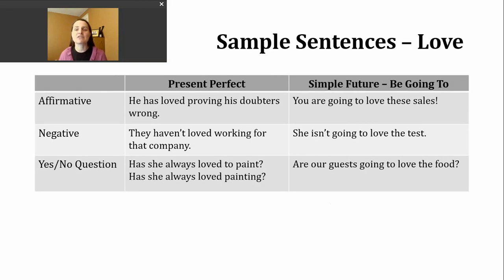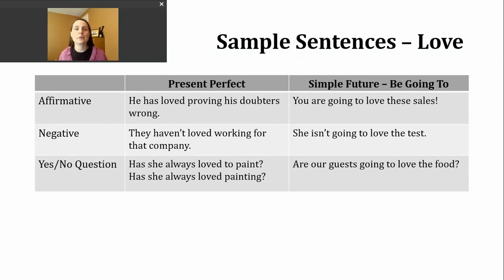will allow us to focus on making sentences in the present perfect and the simple future using be going to today. Let's start with the present perfect. You might remember we're using this verb tense to either describe an action that started in the past and it continues into the present, or an action that occurred at some unknown point in time in the past. You might hear various teachers, like me, refer to this as the indefinite past time.